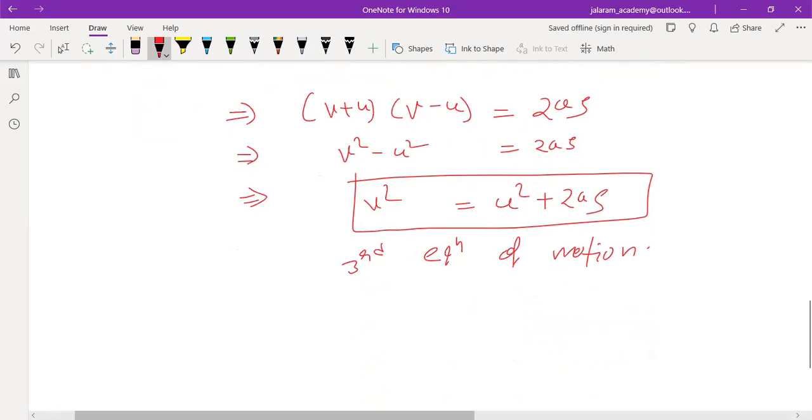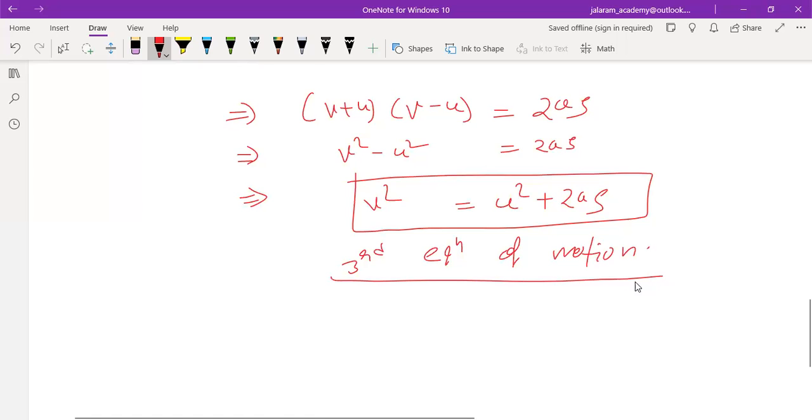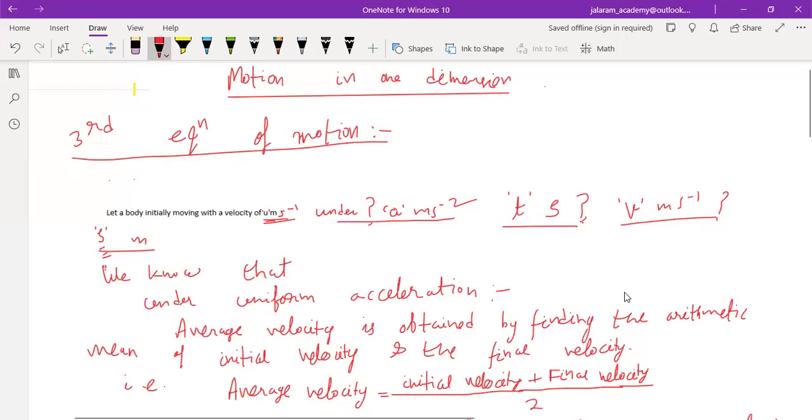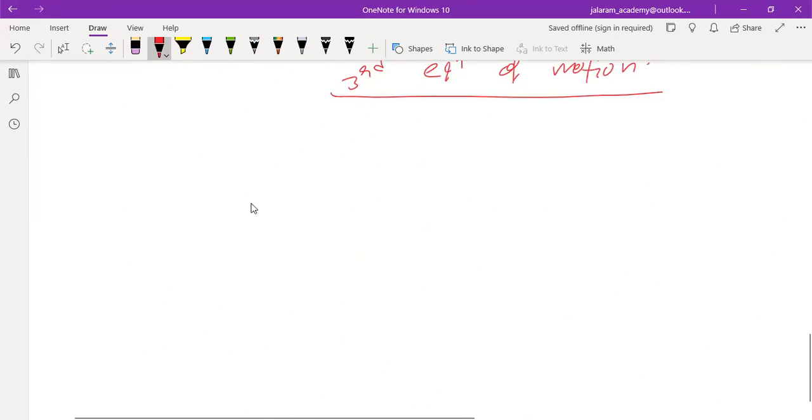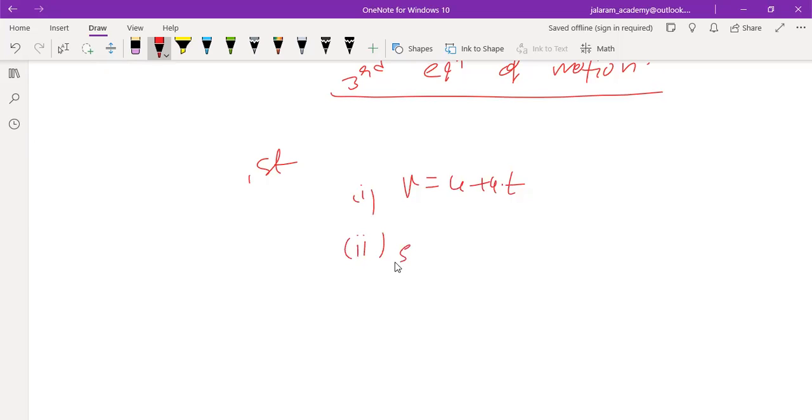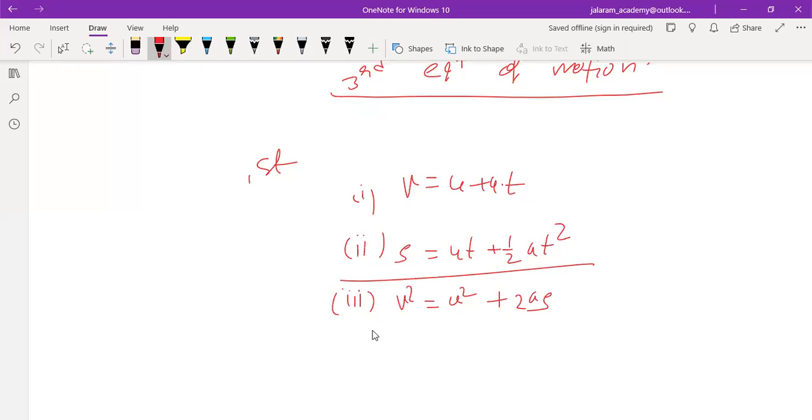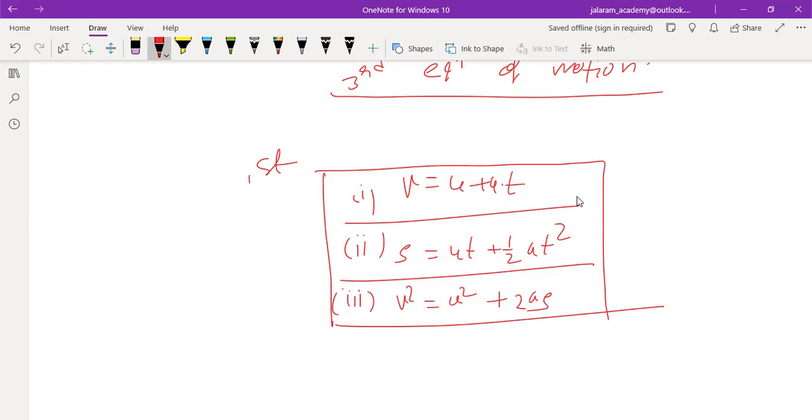That's it. So you have to remember these equations. First equation we have learned is v equals to u plus at. Second equation of motion is s equals to ut plus half at square. And third equation of motion is v square equals to u square plus 2as. We have to learn all three of them with their derivations.